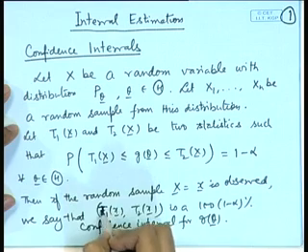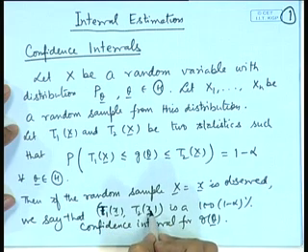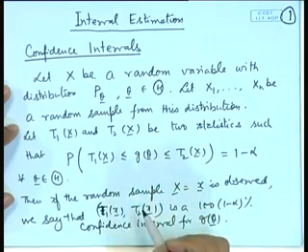So, what is the interpretation of this? If we take 100 samples and we calculate the values T1(x) and T2(x), then this interval is likely to include the g(theta) value 95% of the times.